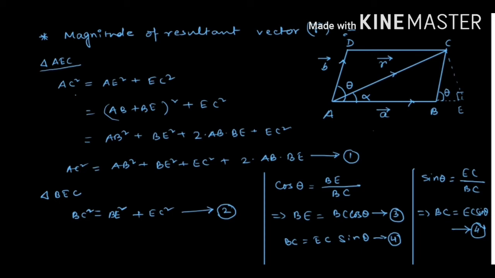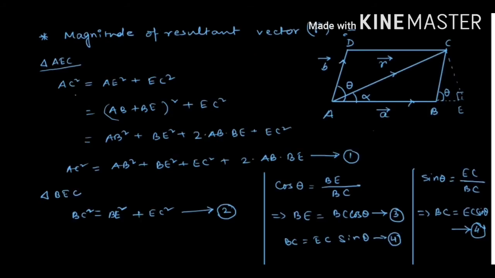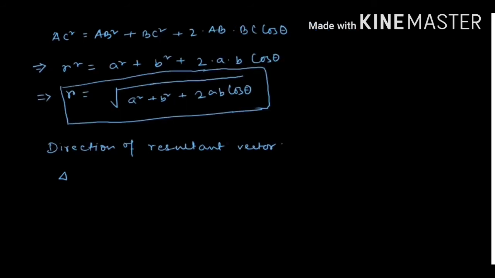So from the triangle AEC we can write tan alpha equal to perpendicular, that is EC, by base AE. Now EC by AE is EC by AB plus BE.